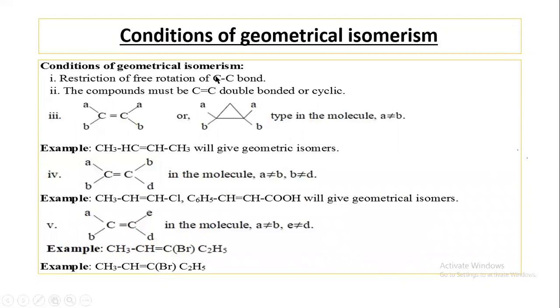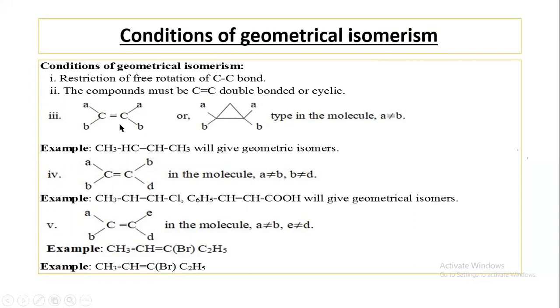Now we'll discuss the conditions of geometrical isomerism. Number one, restriction of free rotation of the carbon-carbon bond. Number two, the compound must have a carbon-carbon double bond or be cyclic. Number three, one carbon is attached to two different groups, and the other carbon is attached to two different groups, and no same group is present on the same carbon. Here A is not equal to B. In this case, geometrical isomerism is observed.